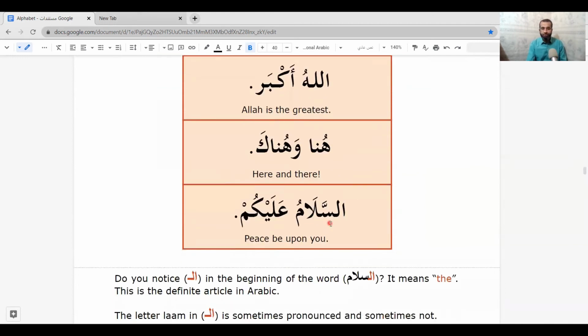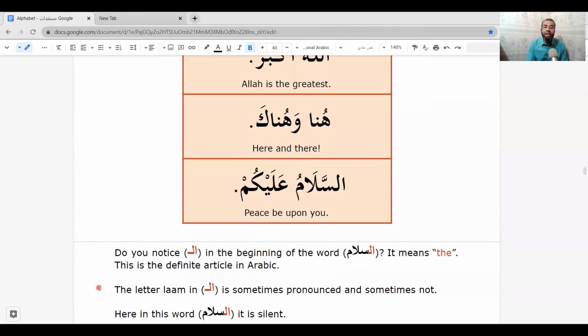What about this? Here we have alif plus lam. So you may say al, then sa, but sa here has shadda. So it has to be sa. Then la mu a la y kum. Peace be upon you. Here al in the beginning of salam means the. Yes. So do you notice al in the beginning of the word as-salam? It means the. This is the definite article in Arabic.